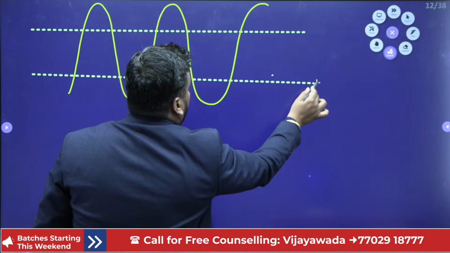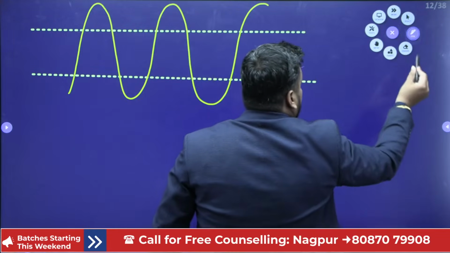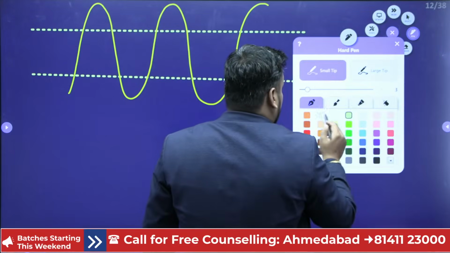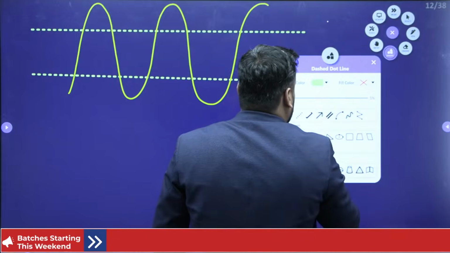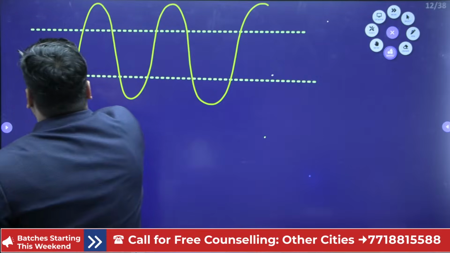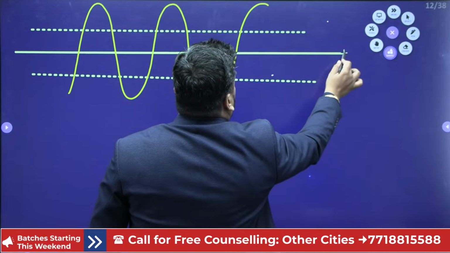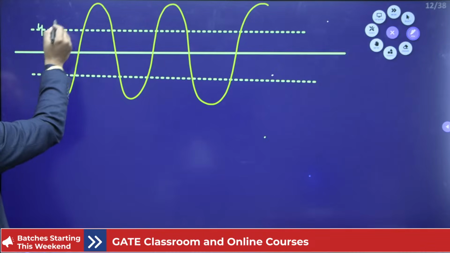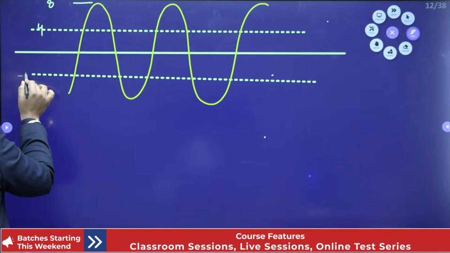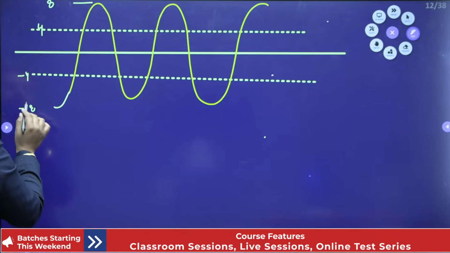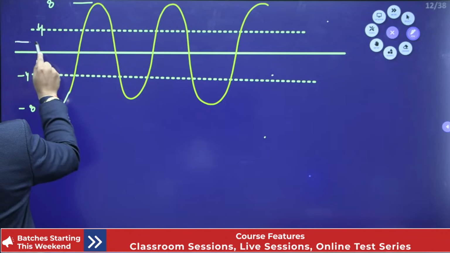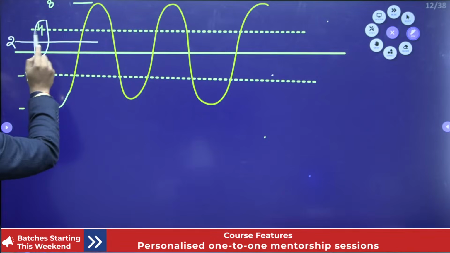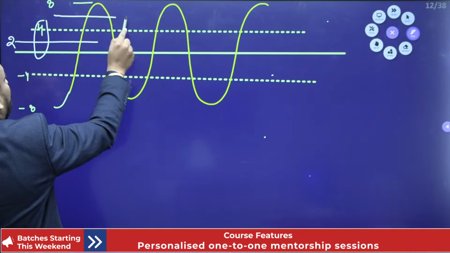Okay, this value is -4. Now we have to create levels. If I am making signal lines here, in between 0, then how can we approximate? If this is the 4 value, this is the 8 value, this is the -4 value, this is the -8 value, then we can make a level between 0 to 4, where the level is 2, and between 4 to 8, where the level is 6.